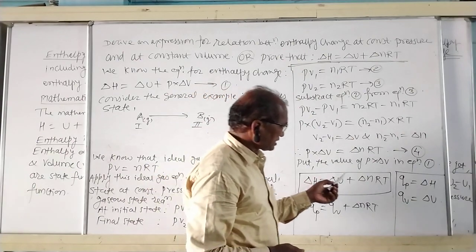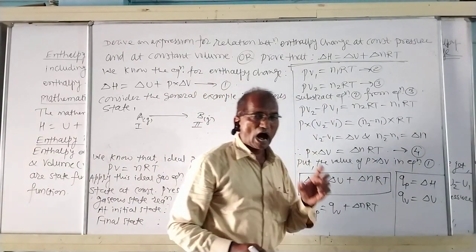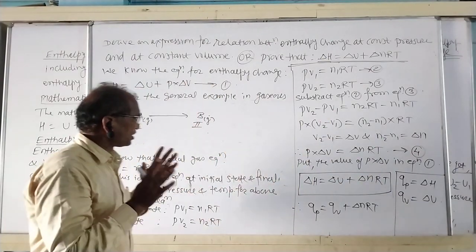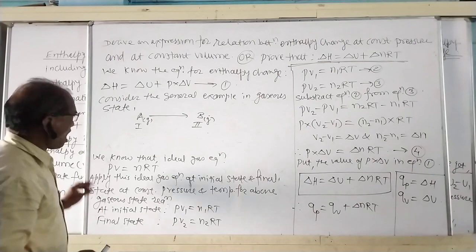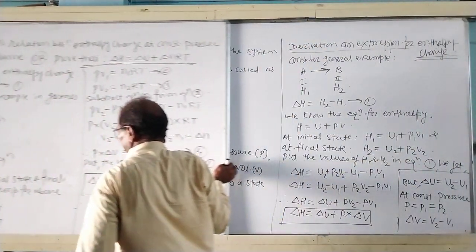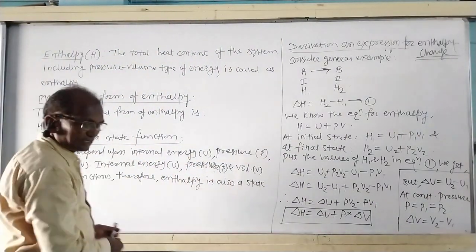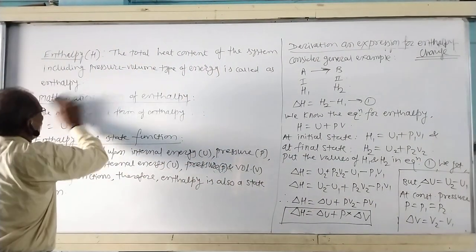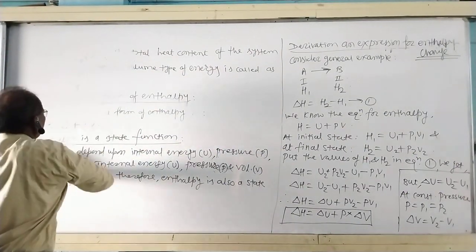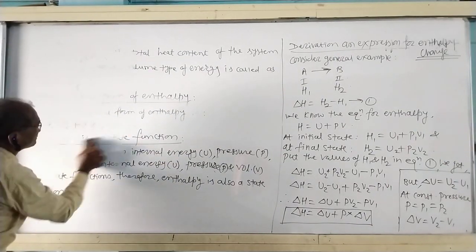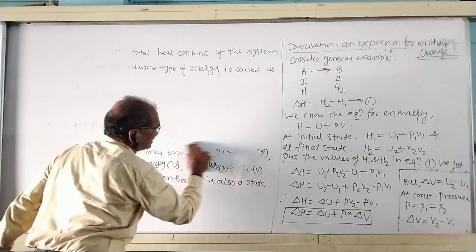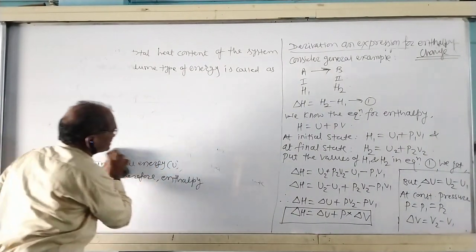But now the question remains about delta n. How is delta n calculated and what is the effect of the value of delta n on the value of delta H and delta U? There are three possible different conditions for the value of delta n. Delta n is calculated only for gaseous